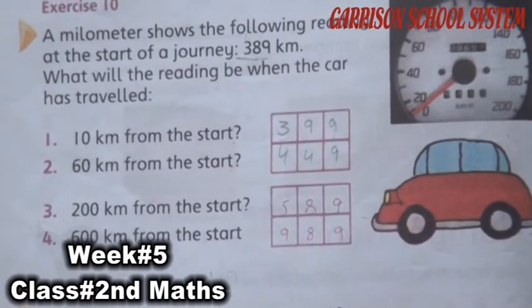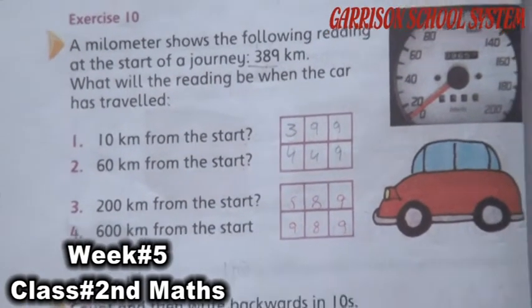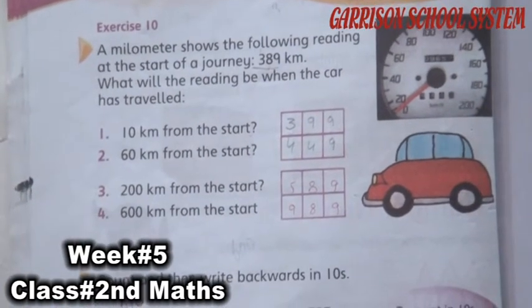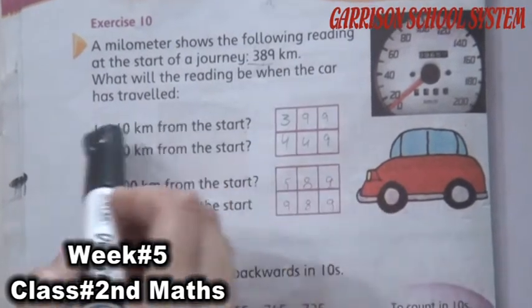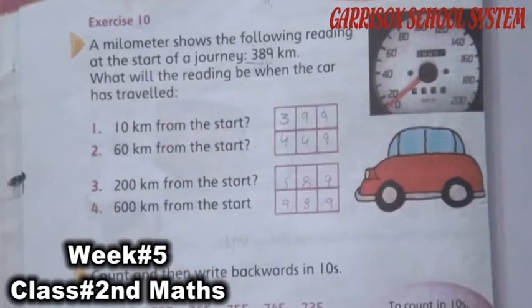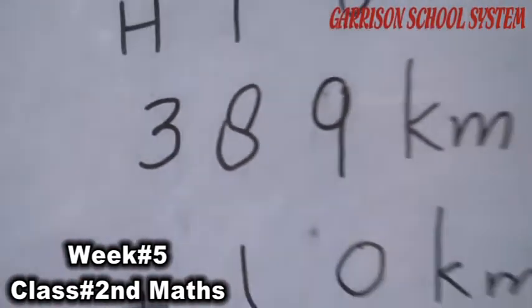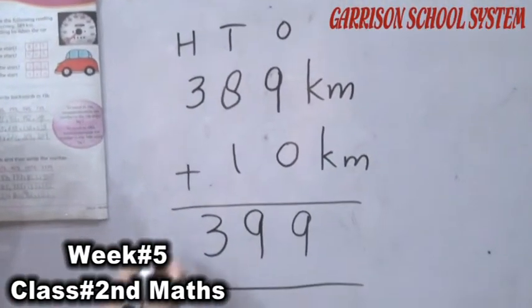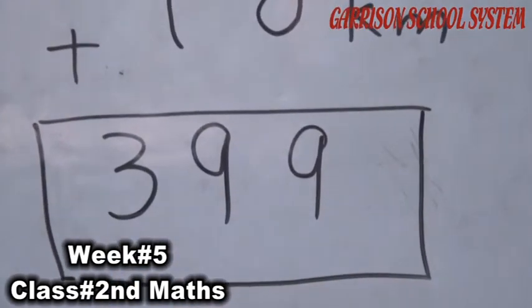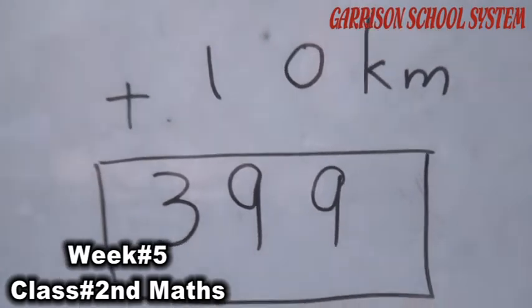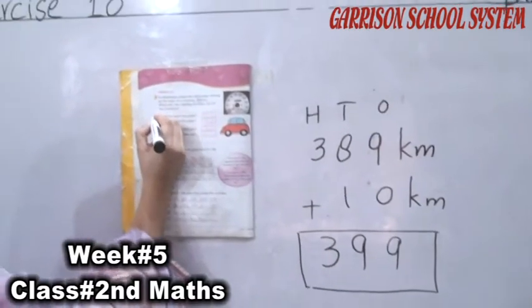When they covered 10 kilometers more, what will be the distance at that time? So we have to add 10 to 389. हम 389 में 10 को जब ऐड करेंगे तो हमारा टोटल डिस्टेंस आ जाएगा जो उन्होंने 10 किलोमीटर के दौरान कवर किया. Okay, this one has been done.